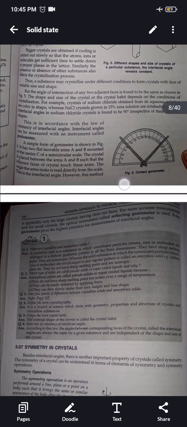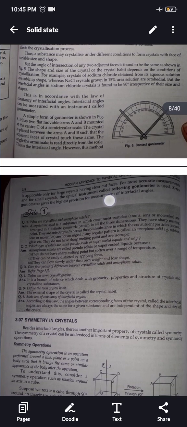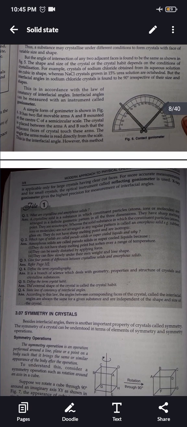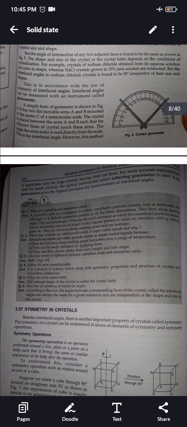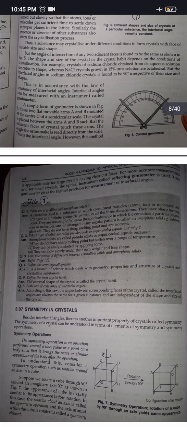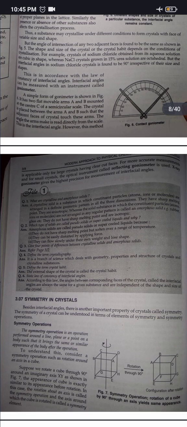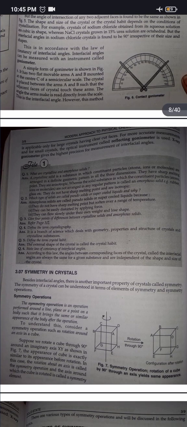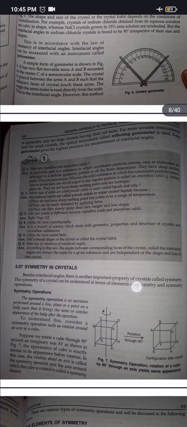However, this method is applicable only for large crystals having clear-cut faces. For more accurate measurements, and for small crystals, an optical instrument called a reflecting goniometer is used. X-ray goniometer gives the highest precision for measurement of interfacial angles. Now, symmetry in crystals. Besides interfacial angles, there is another important property of crystals called symmetry. The symmetry of a crystal can be understood in terms of elements of symmetry and symmetry operations.